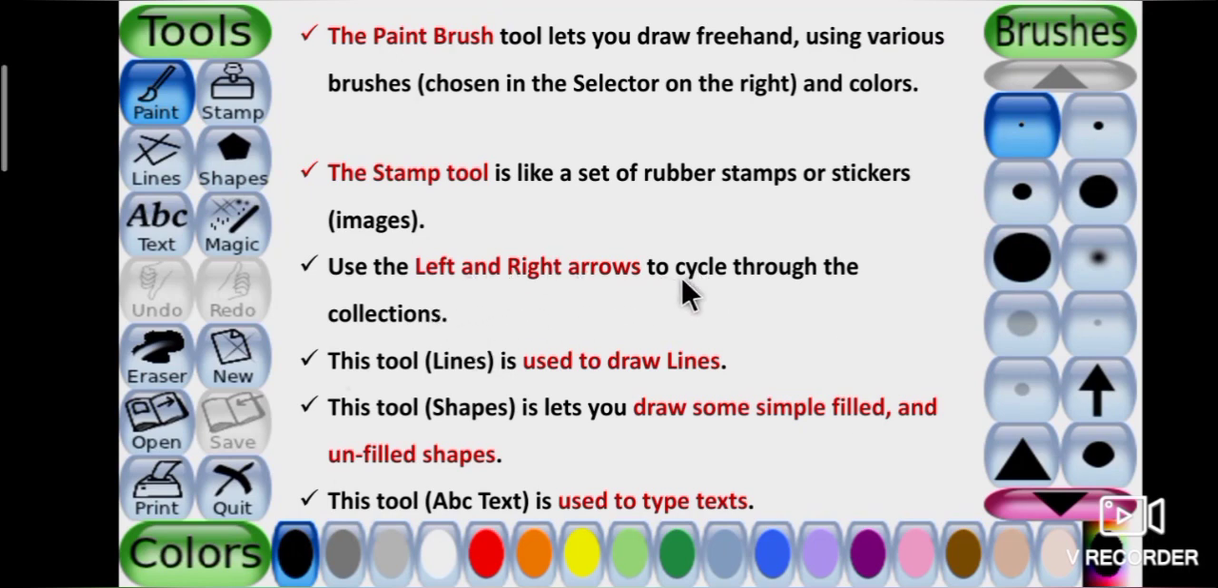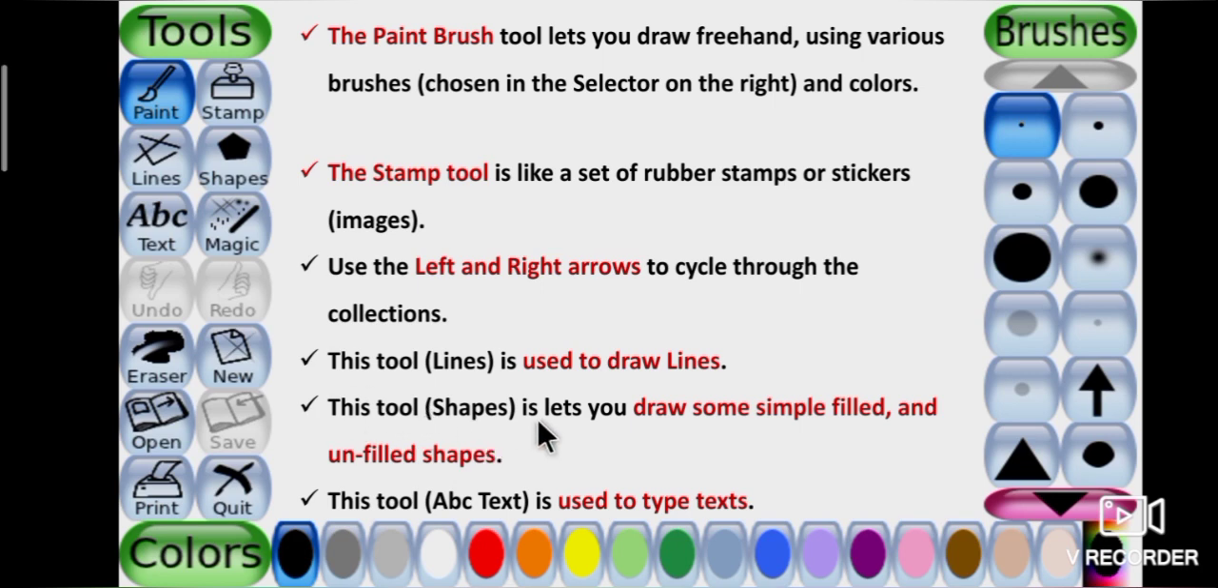Next one, left and right arrows. Left and right arrows are used to cycle through the collections. Left and right arrows will be shown while you are drawing. Next tool is lines. This tool is used to draw lines. See the picture, students. This is a lines tool.